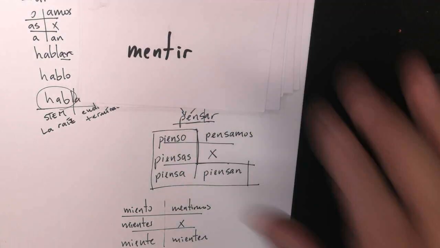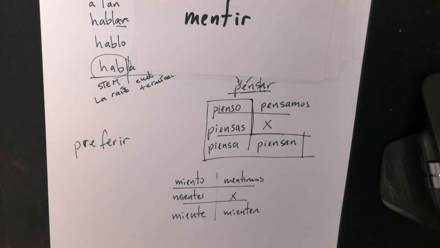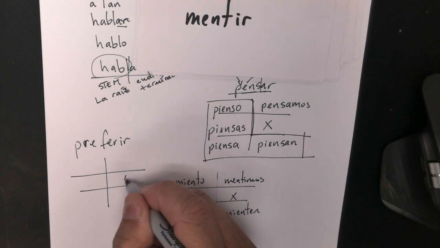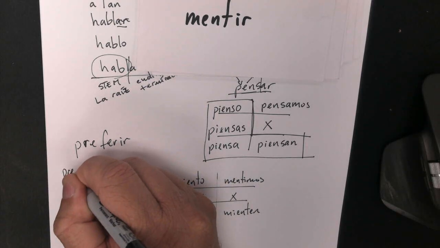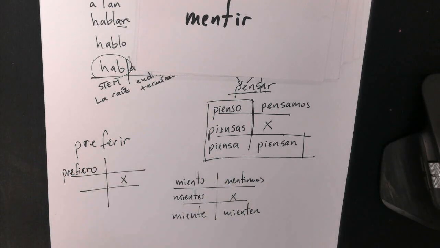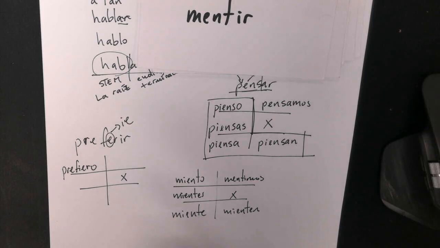Okay? Let me give you another exception, okay? El verbo preferir. Preferir. See? So on this one we have el verbo, the form is going to be prefiero. See? E to IE. Prefiero. With mentir is the same, but those two are going to be called exceptions in this case. Muy bien.